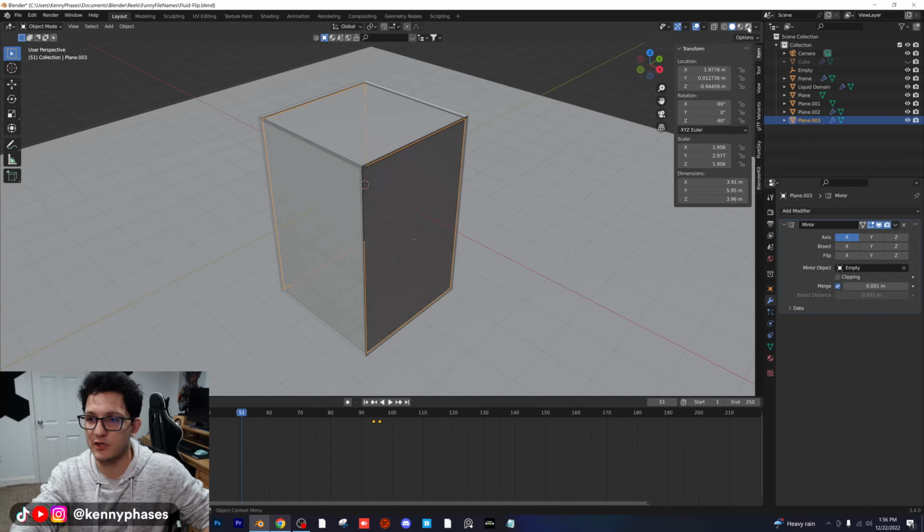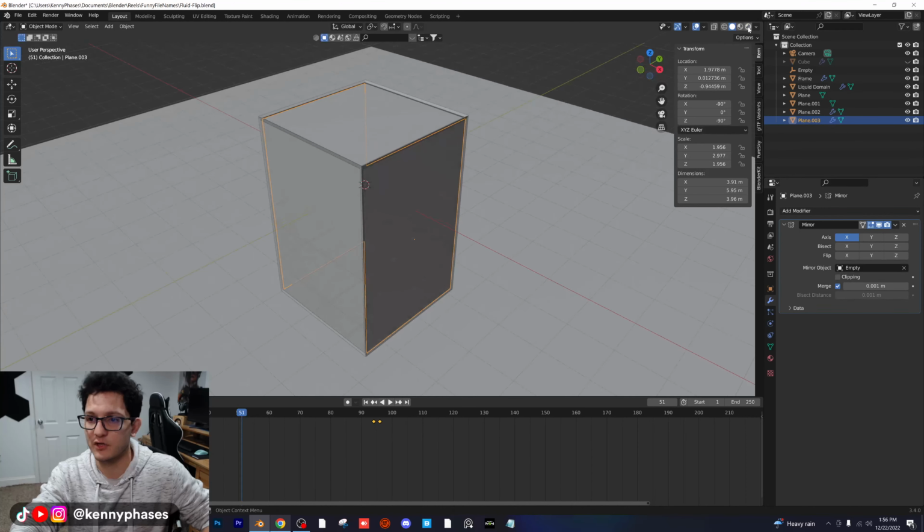Now, this is the point where you guys can decide exactly how you want to construct the glass itself. Right now, the IOR is 1.5. You could turn it down to 1.2, and you'll get an effect kind of like this. And then you could also parent the camera to this empty, but we don't want to do that because we're going to be rotating the empty.